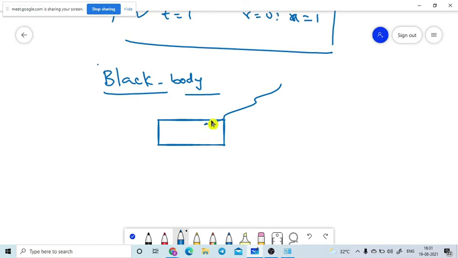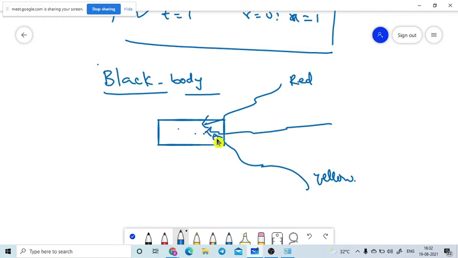If we incident red color on this body, nothing is coming out from the body. 100% of the red color is absorbed by the body. If I incident the yellow color, nothing is coming out from the body. 100% is absorbed. If I incident the green color, nothing comes out. 100% green color is absorbed. So I am taking all wavelengths. If you incident any type of wavelength, it will absorb 100%.